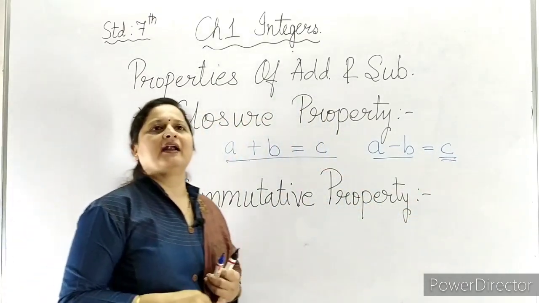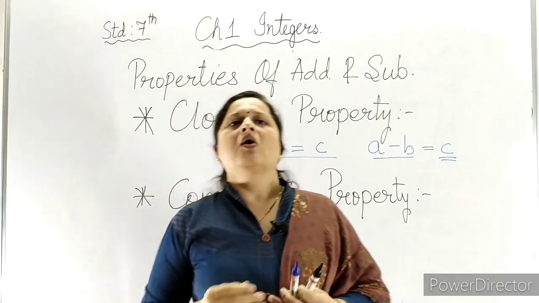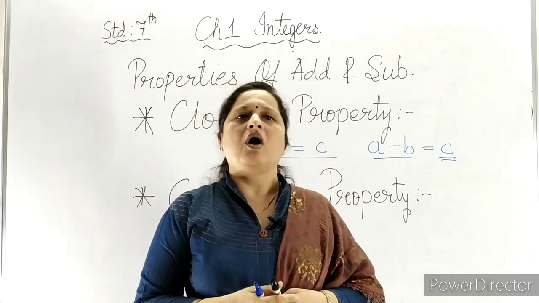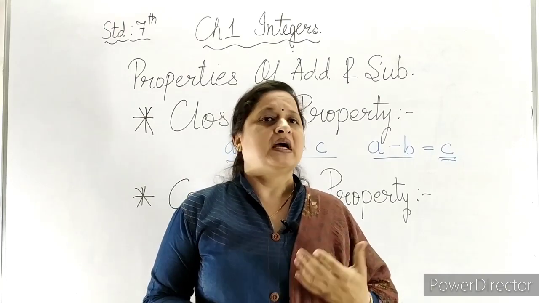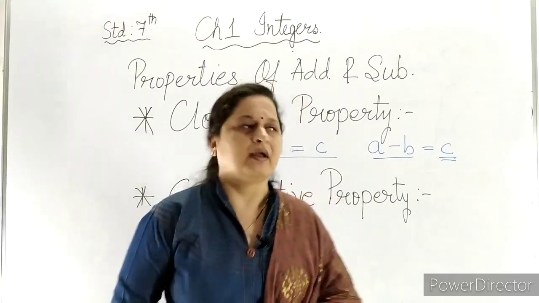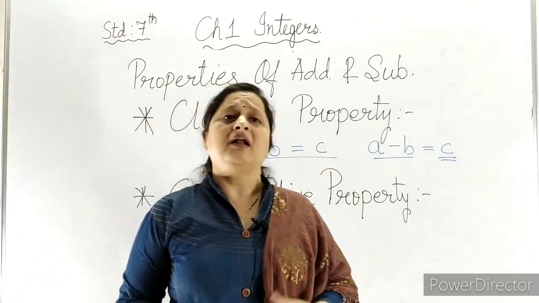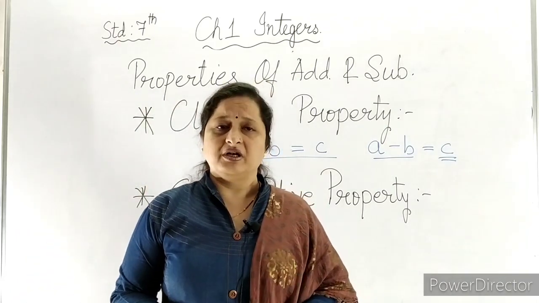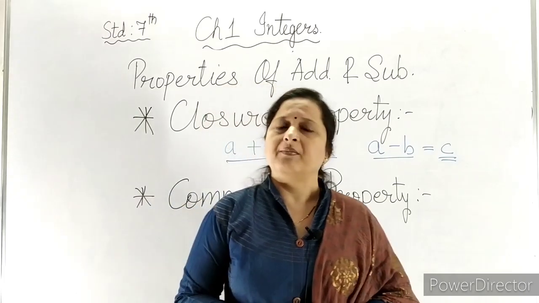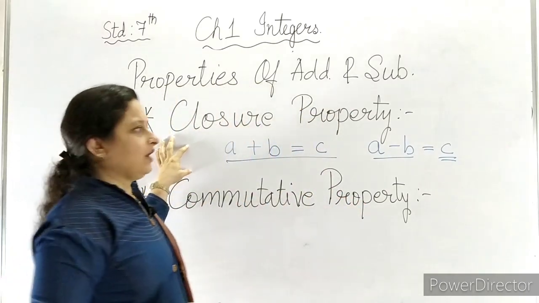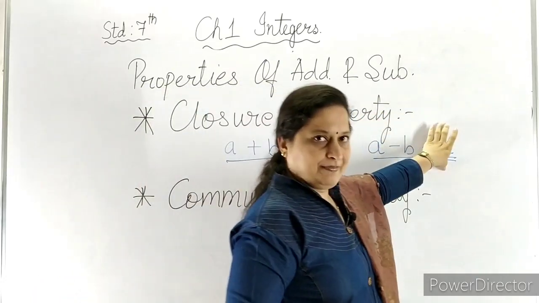Because when we add two positive numbers, or we add one positive and one negative number, or we add two negative numbers, the answer comes to a number, and numbers are always integers, whether they are whole numbers or natural numbers or integers. They both are applicable to the closure property of addition and subtraction.